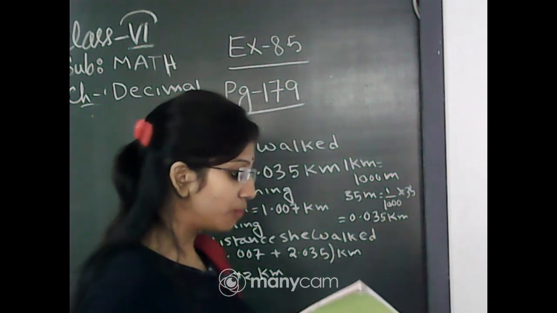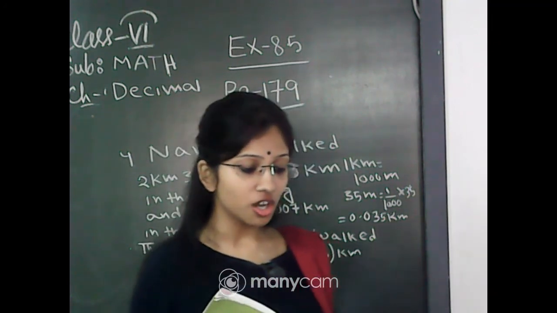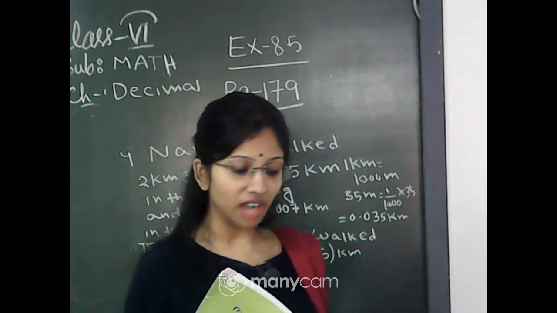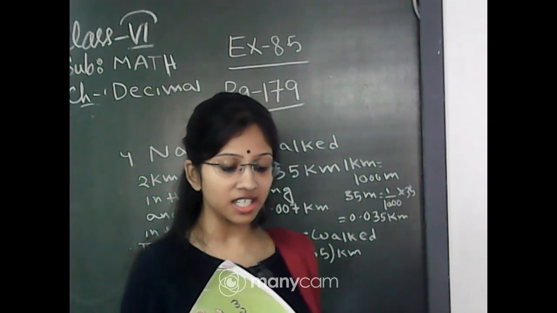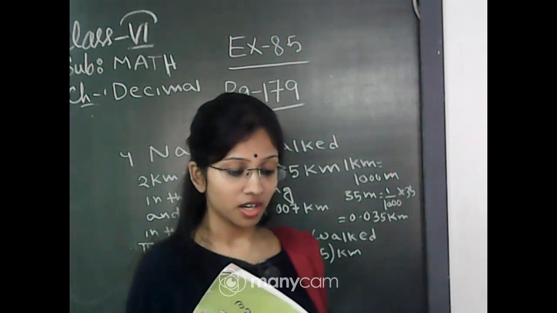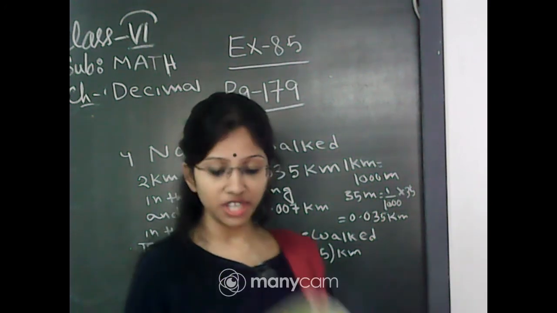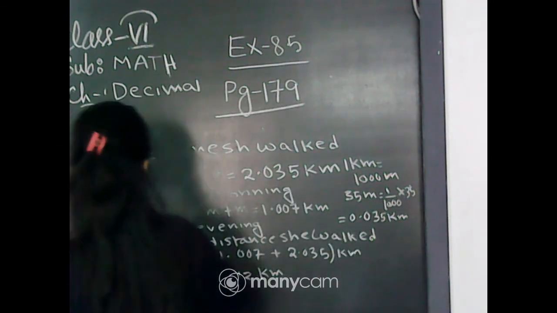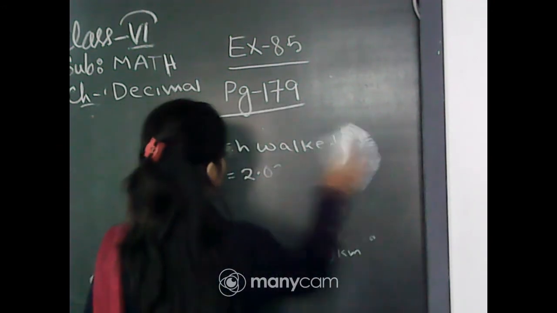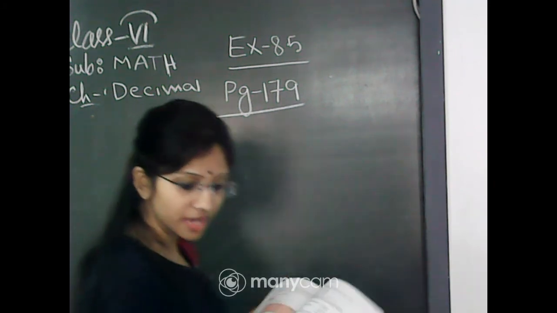Next, question number 7. Rabi purchased 5 kg 400 gram rice, 2 kg 20 gram sugar and 10 kg 850 gram flour. Then find the total weight of his purchases. Question number 7.